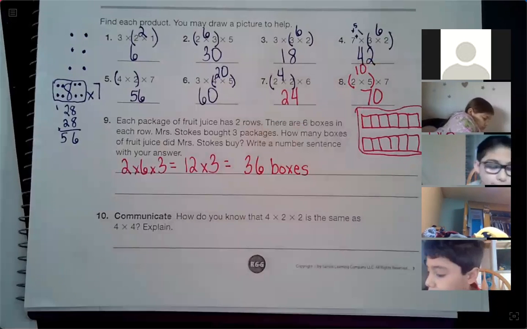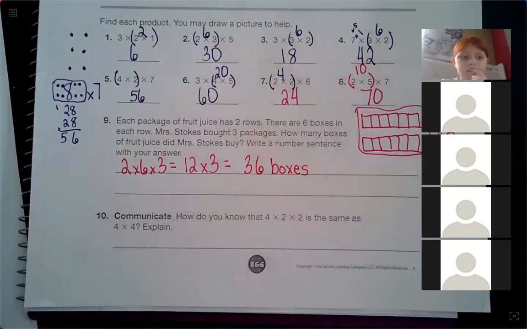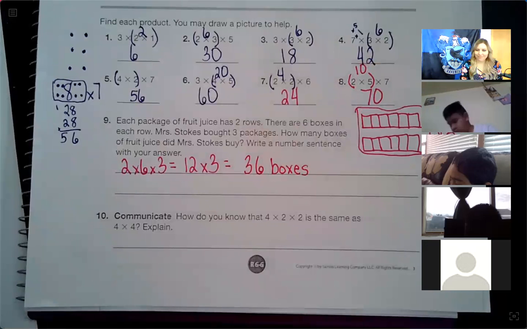36 juice boxes is what Mrs. Stokes is cleaning out from her kids' room in about a week when they finish all of these. 36.